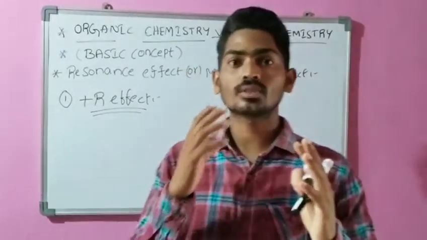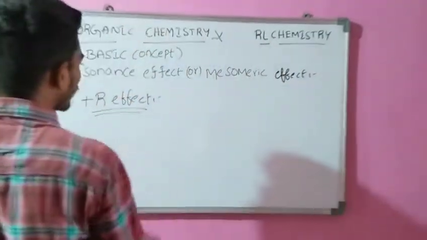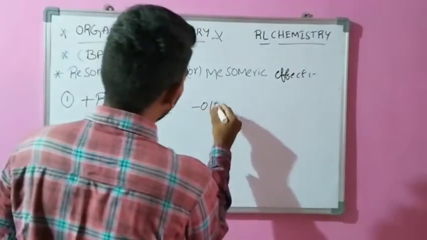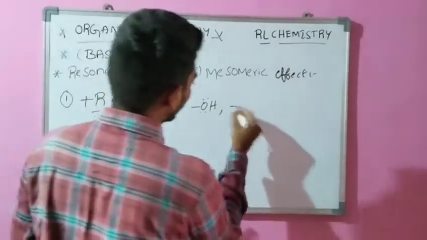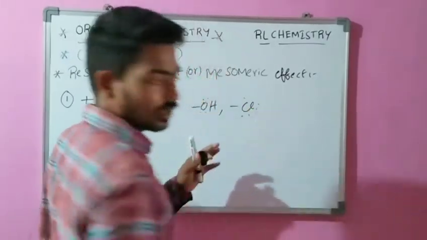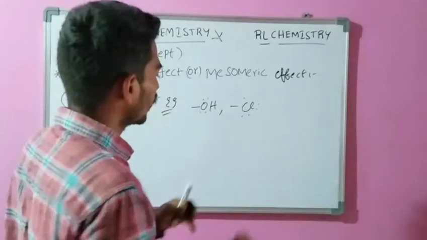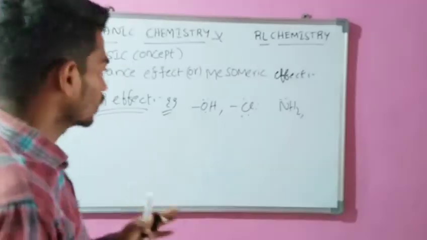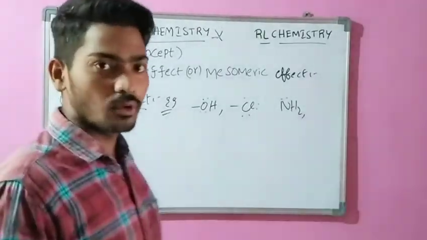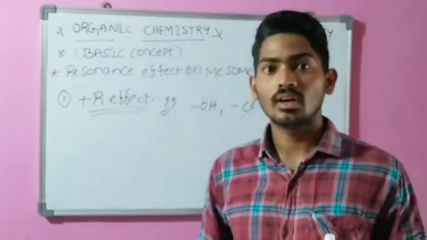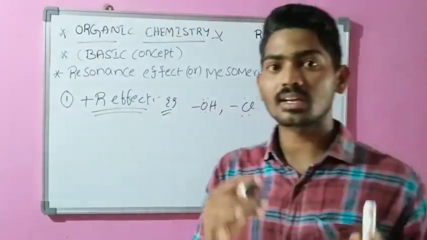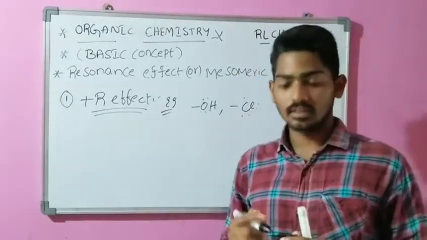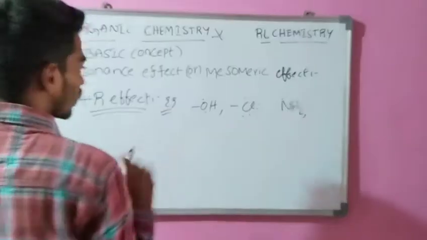For example, some groups are OH, chlorine and NH2. These are the electron donating groups. I give you an example so you can understand the resonance effect. You can see the canonical structures or resonance forms, where we use these groups in the resonating structures.